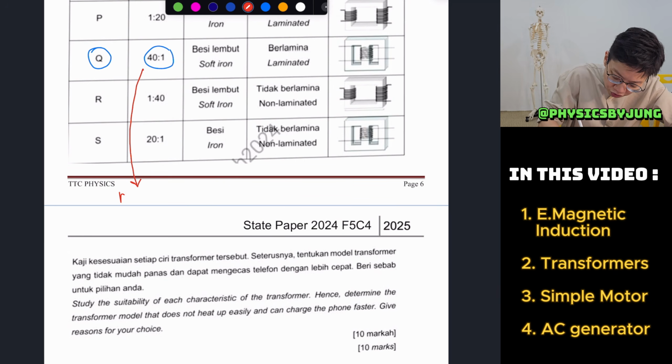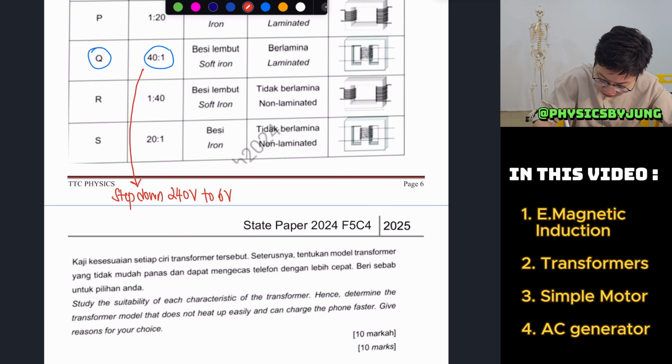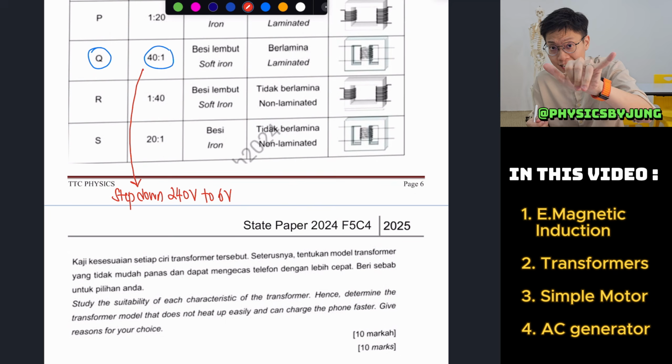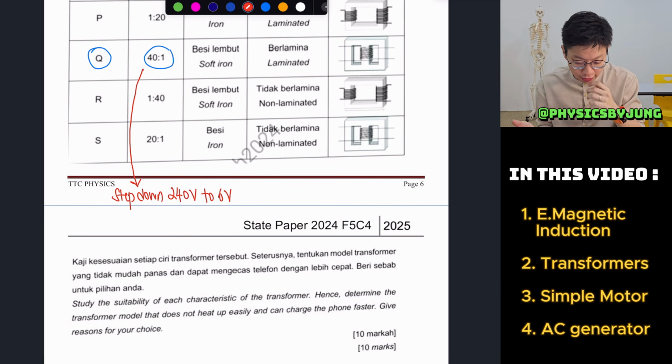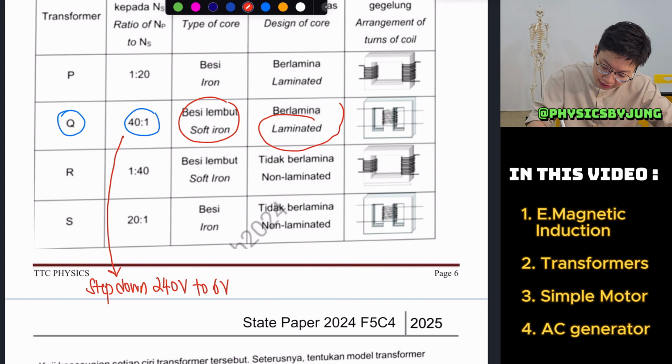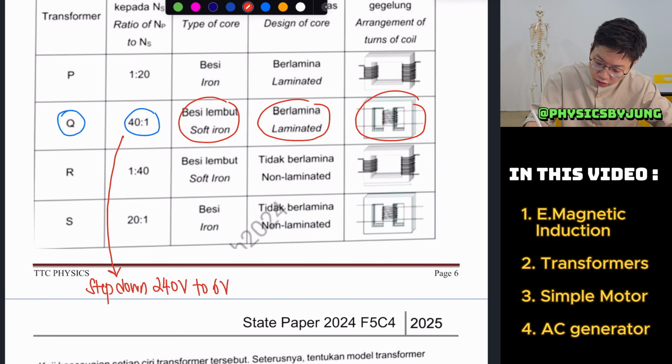We choose this because we can step down 240 volt to 6 volt, as we know we want to charge at 6 volt for my phone charger. Okay, what about soft iron, laminated, all this?